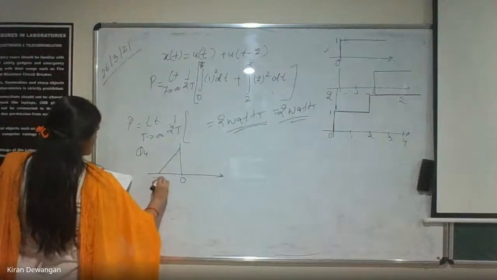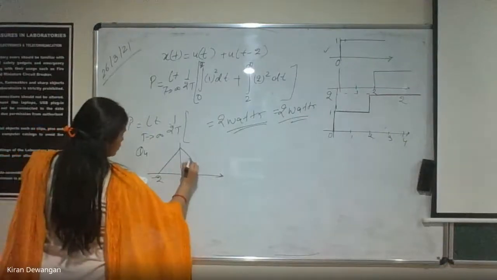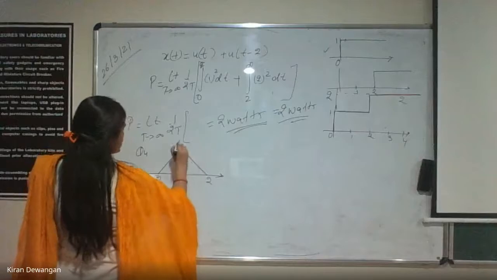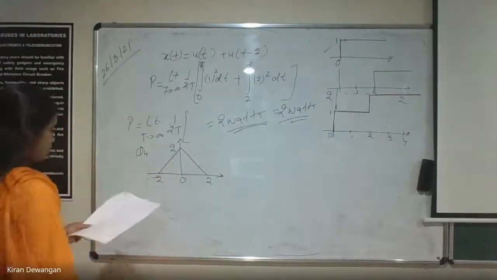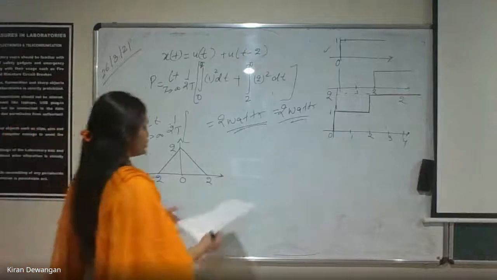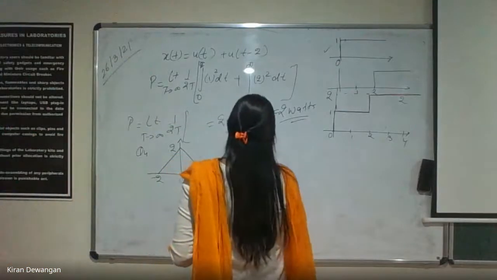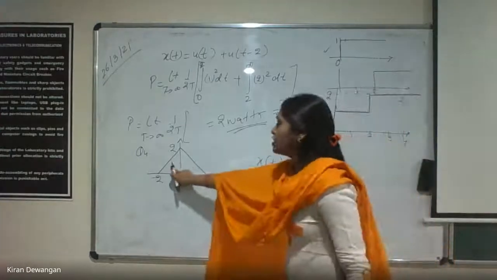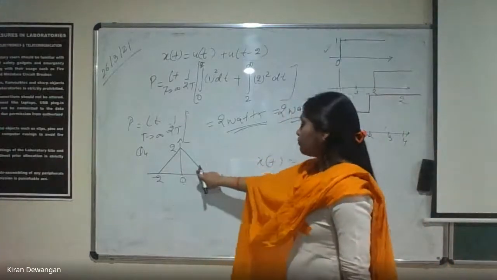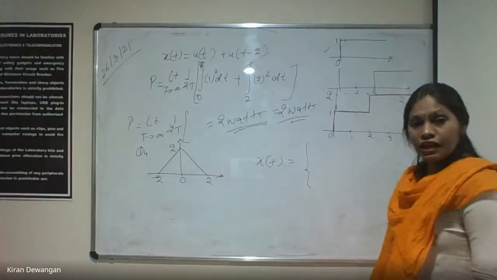This value is -2 and this value is 2, and at 0 the value is 2. We have to find the energy of the signal, and the signal is defined as x of t equals to, for this part it will be defined one way, and for this part it will be defined another way.